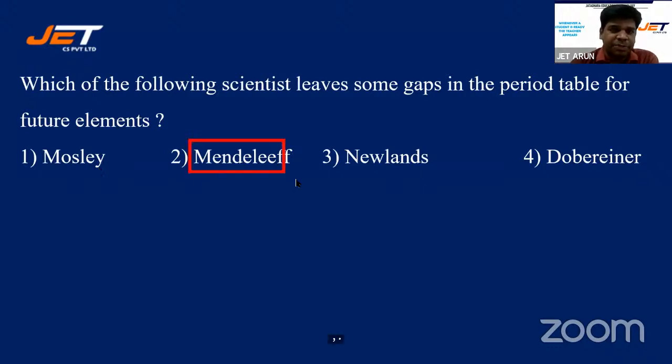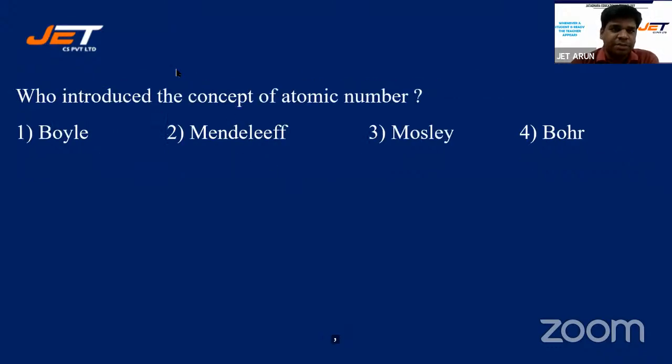I'll reveal the key. Yes, 2 is absolutely right, students. I'll go for the next one. Who introduced the concept of atomic number? Boyle, Mendeleev, Moseley, Bohr. Dikshita, yes, good. Santosh, good, good. All right. I'll give you 5 more seconds, students.